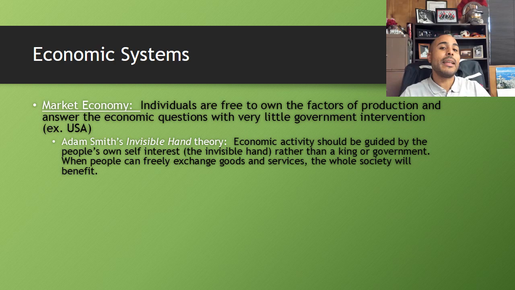And so Adam Smith said the economy will always be efficient and it'll always basically manage itself if we allow the invisible hand of the people's self-interest to govern economic activity.